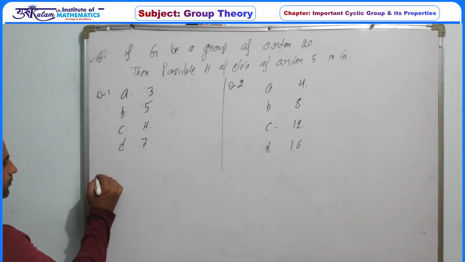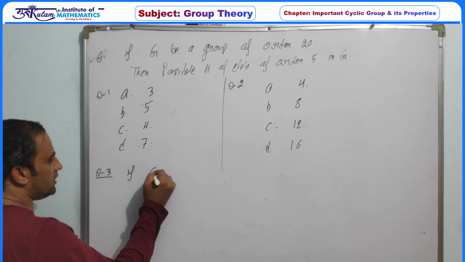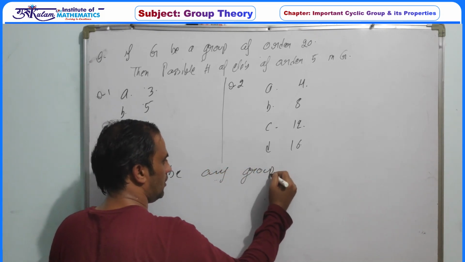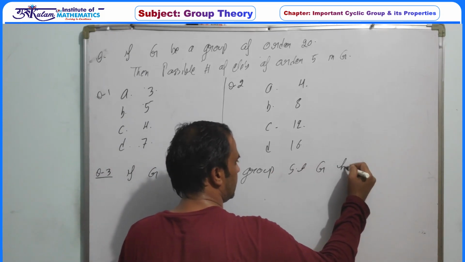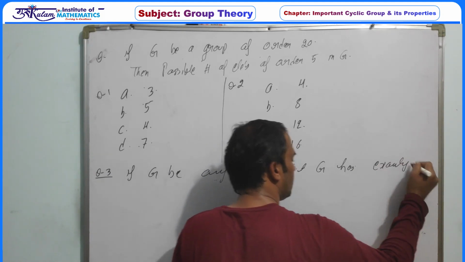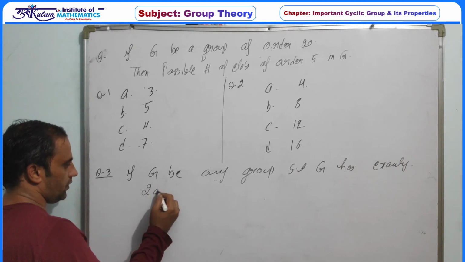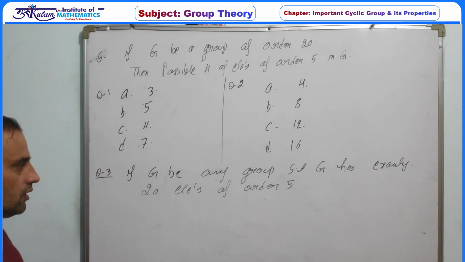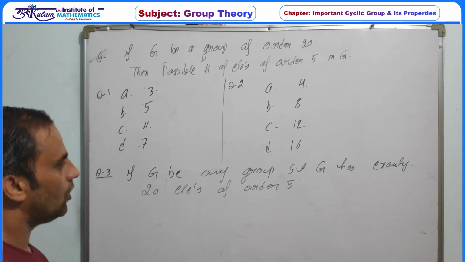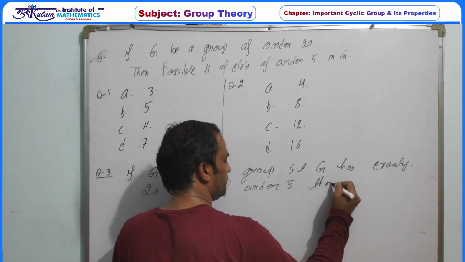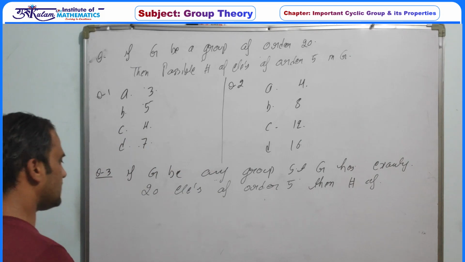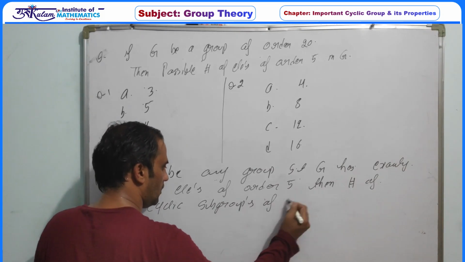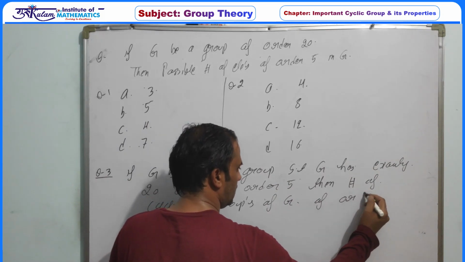And the next one is question number 3. If G is any group such that G has exactly 20 elements of order 5, then the number of cyclic subgroups of G of order 5.